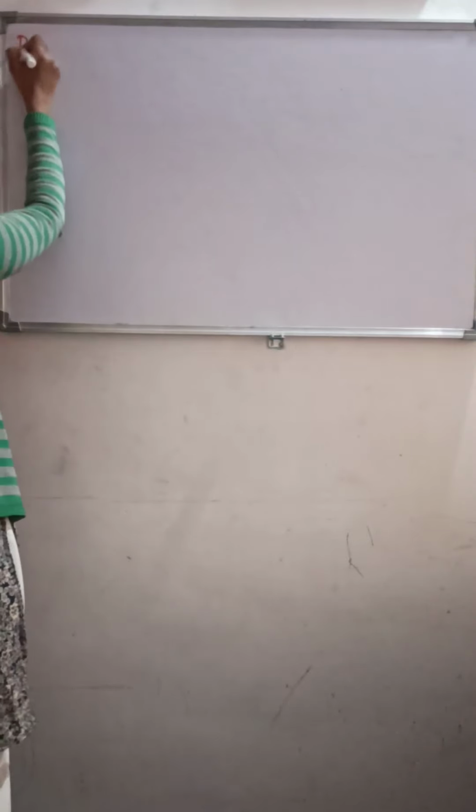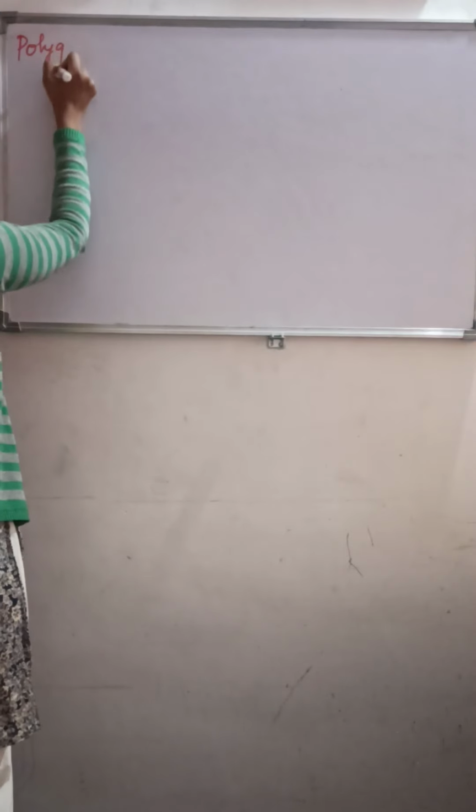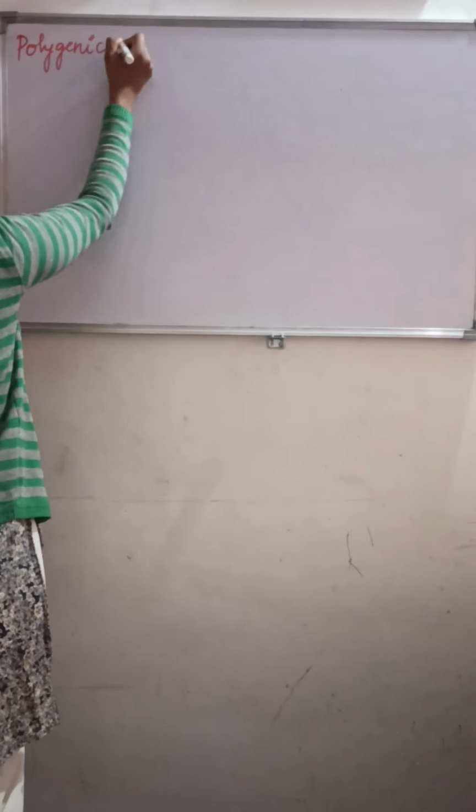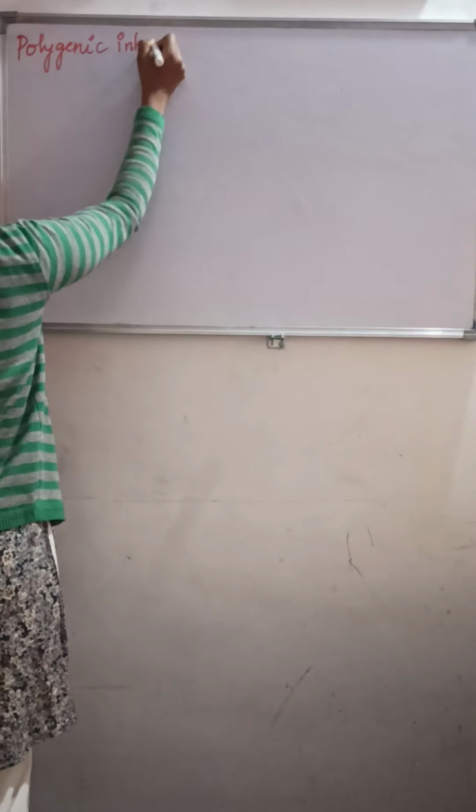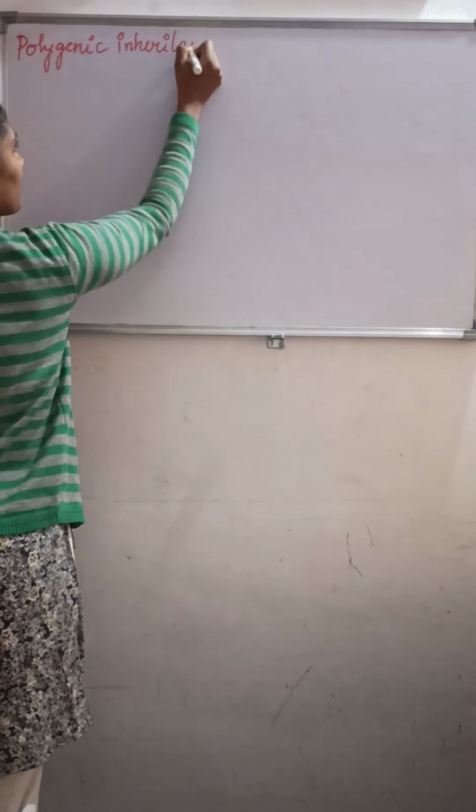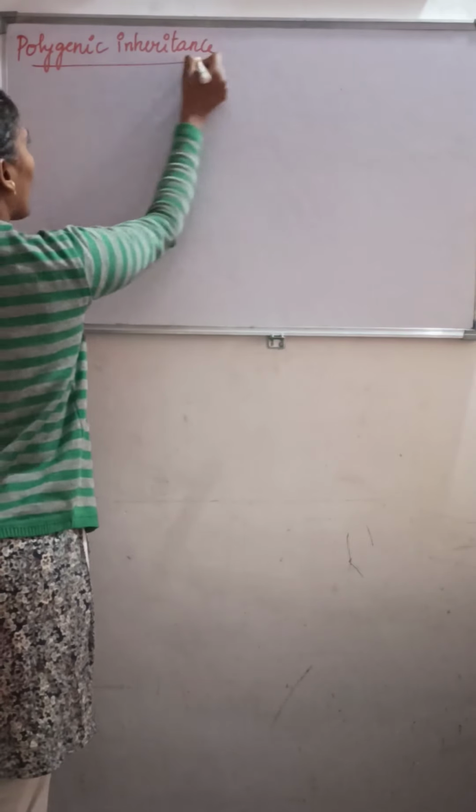Next, moving on to the next very important concept, that is polygenic inheritance. What do you mean by polygenic inheritance?